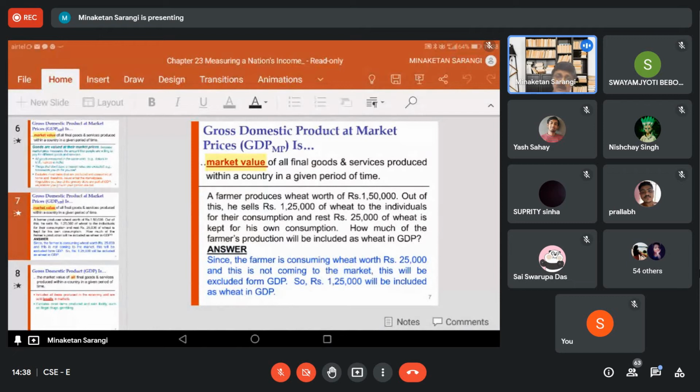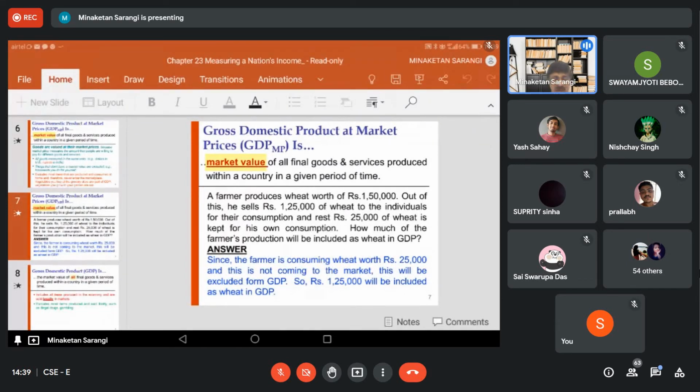But if your father is teaching the students in terms of money, the father has a coaching center, teaching the students and getting the tuition fees, then that service will be considered under GDP.